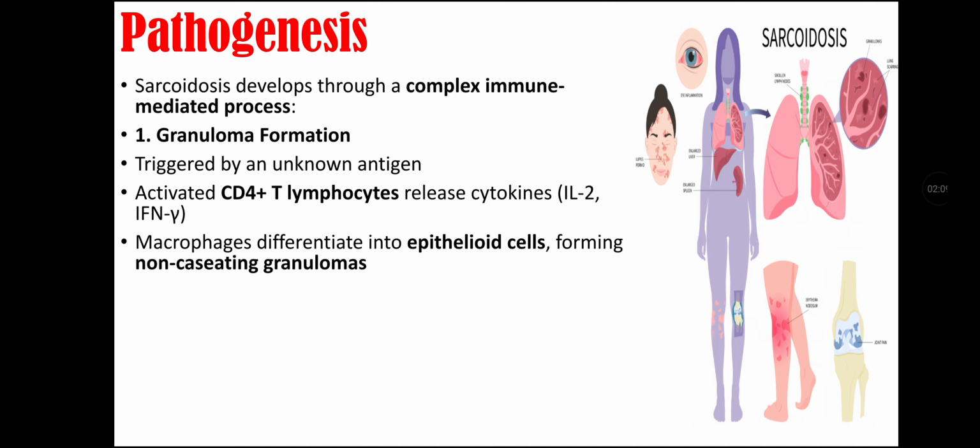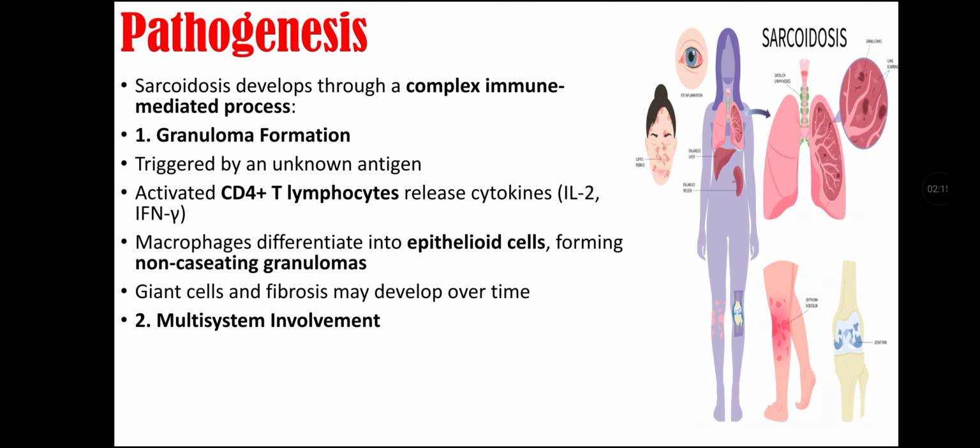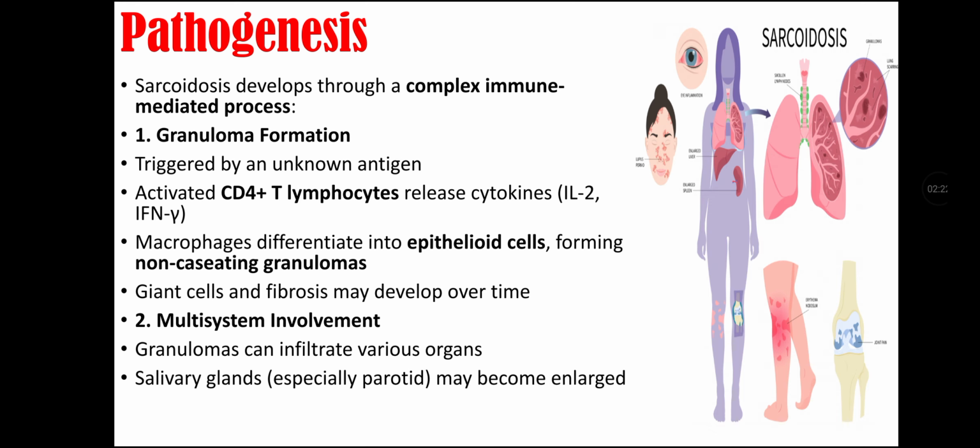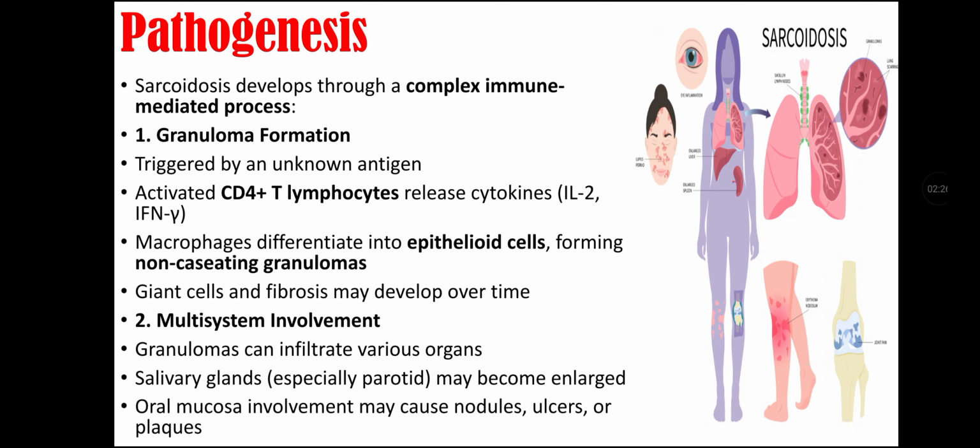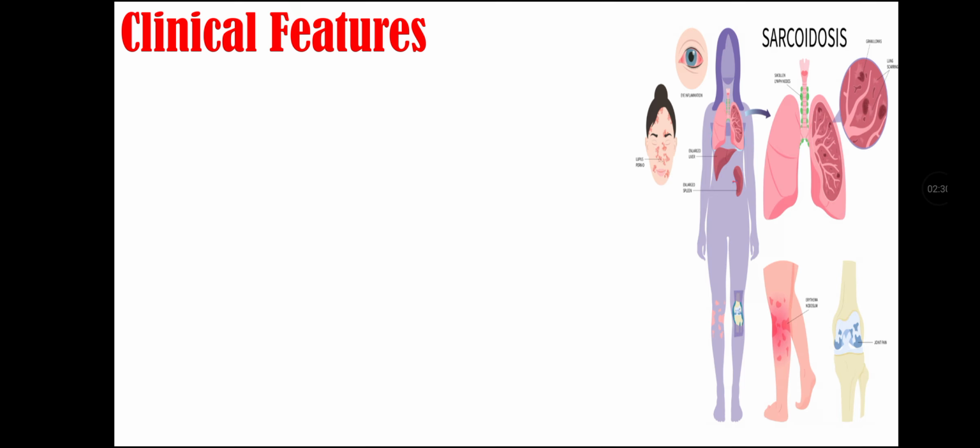Macrophages then differentiate into epithelioid cells, forming non-caseating granulomas. Then giant cells and fibrosis may develop over time. Then there is multi-system involvement, as granuloma can infiltrate various organs. Salivary glands, especially parotid, may become enlarged because of this. And oral mucosa involvement may cause nodules, ulcers, or plaques.